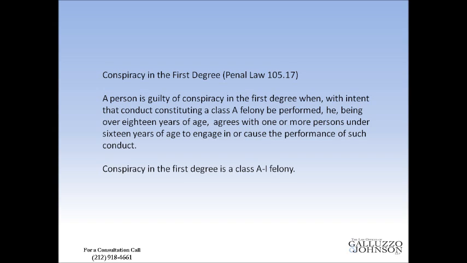The final and most serious conspiracy charge is conspiracy in the 1st degree under Penal Law section 105.17. Now, this charge is identical to the prior one, conspiracy in the 2nd degree, except for one different element, which is an element we've seen before in other conspiracy charges, which is to say it's more serious when a person over the age of 18 years agrees with one or more persons under the age of 16 years to engage, again, in a Class A felony. And as I said before, some of those Class A felonies are things like homicide, serious arson, large-scale drug trafficking, kidnapping, terrorism, and sexual assault of children.